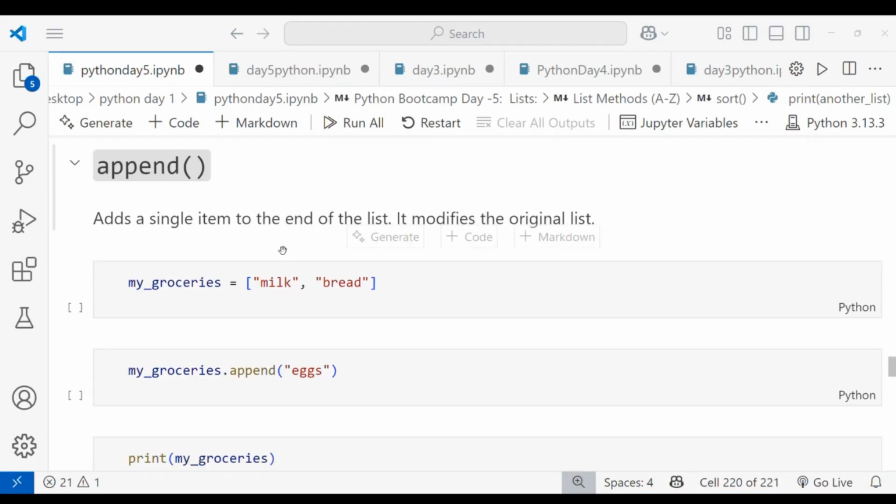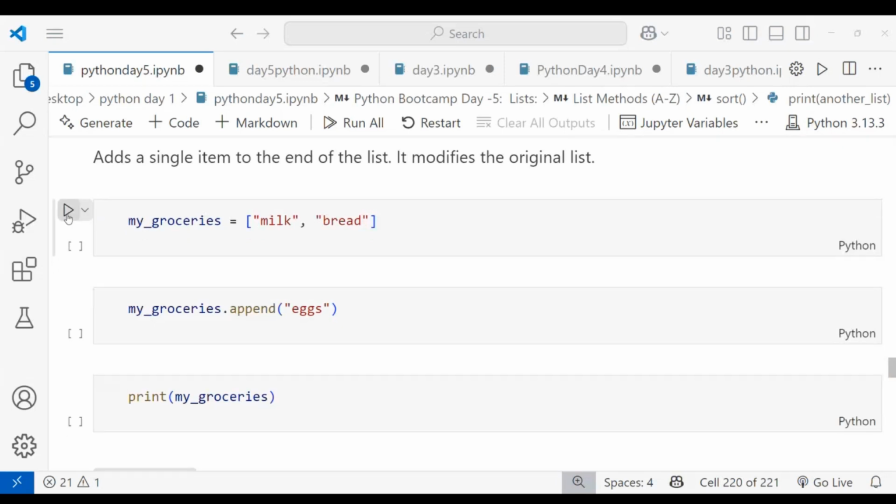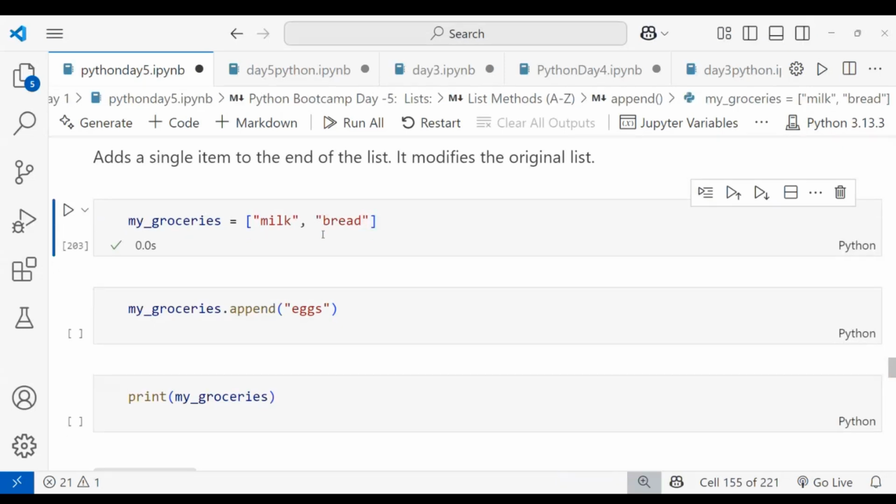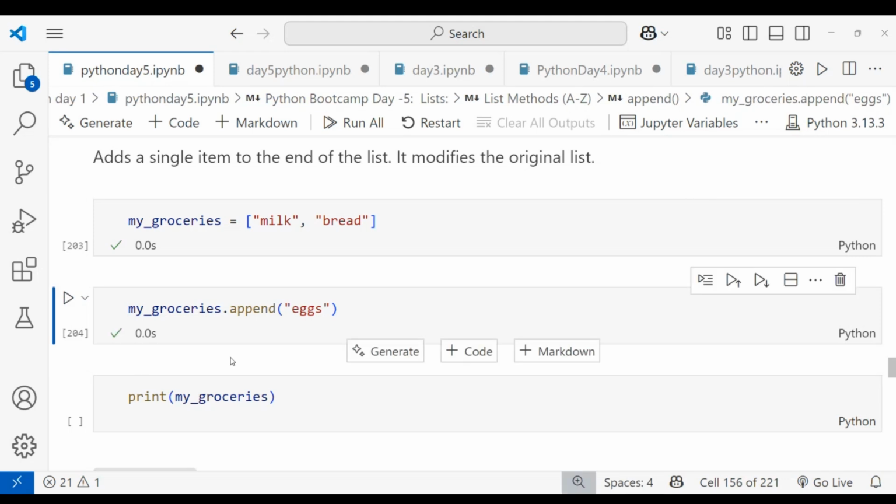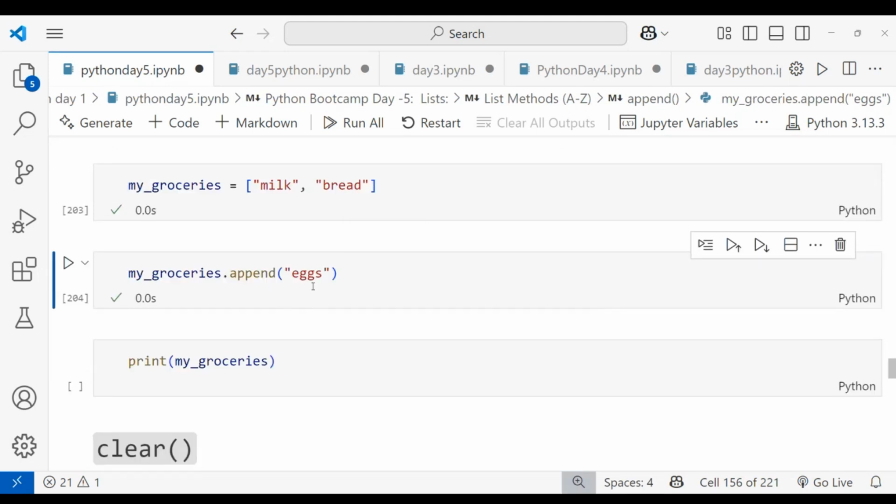Okay, the first list method is append. Append adds an item to a list. I'm using my groceries as an example, with milk and bread, and I'm adding eggs to this list using the append method. When I use the append method, the item is added to the list at the end.